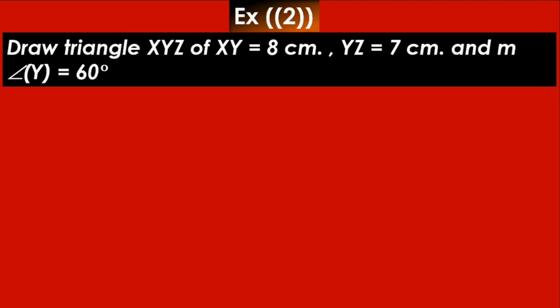This exercise is on the second case of drawing a triangle. You know the lengths of two sides and the measure of the included angle. To draw this triangle, my advice is to start with the side XY, which is the longest side. Draw it using your ruler. After that you will use the protractor to draw the angle 60 degrees, and also the ruler.